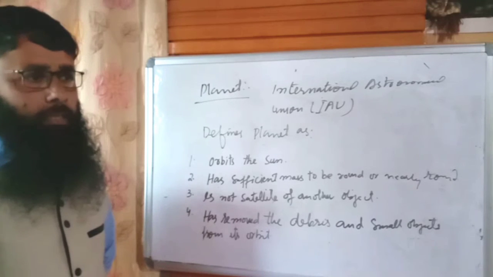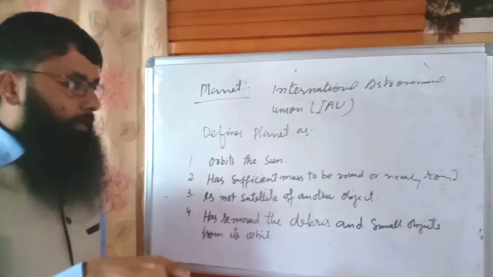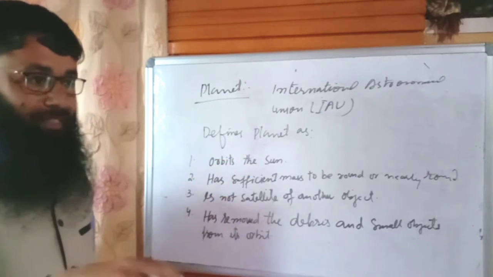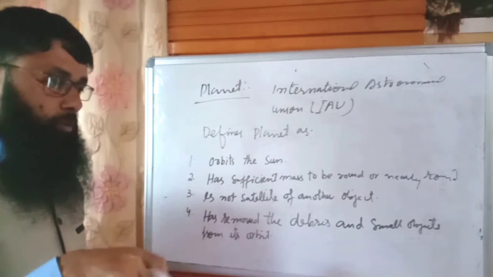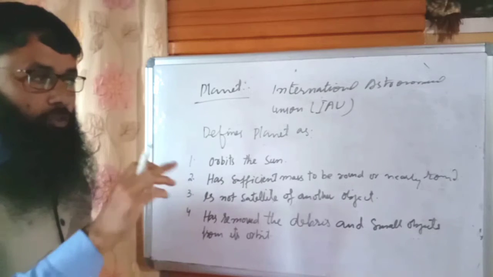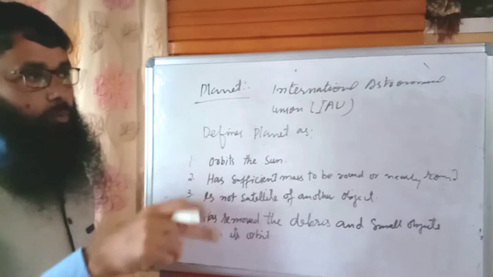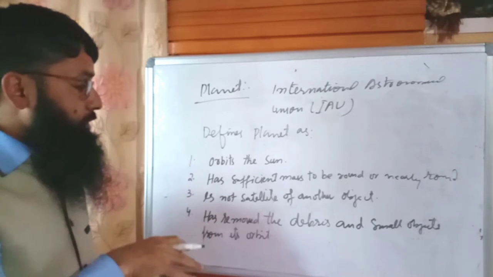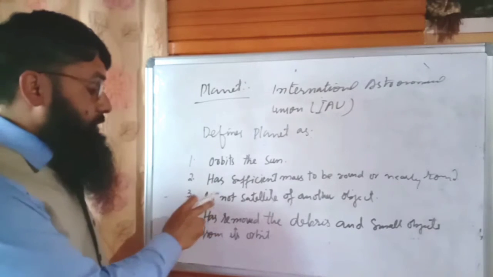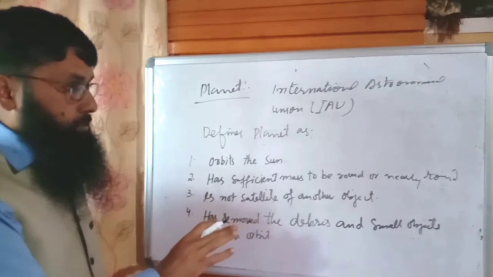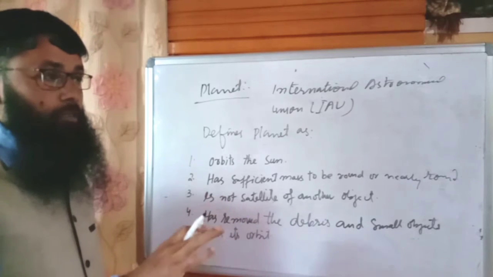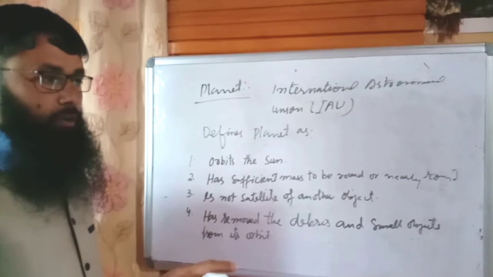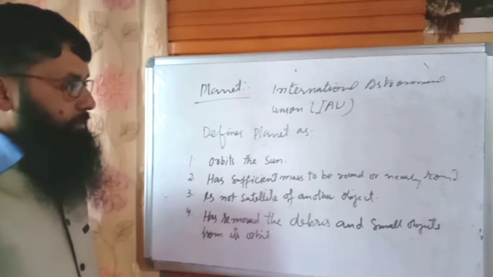It revolves around the Earth, not directly around the sun. It orbits the sun indirectly: first it revolves around the Earth, and then both Earth and moon revolve around the sun. Earth is not a satellite, but the moon is the satellite of Earth. We can't say the moon is a planet.